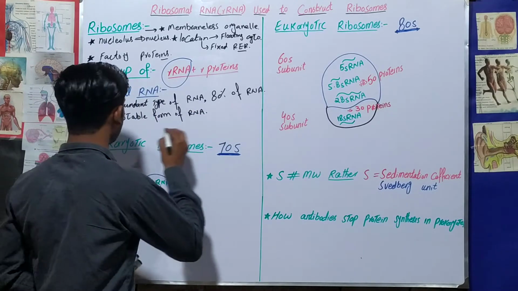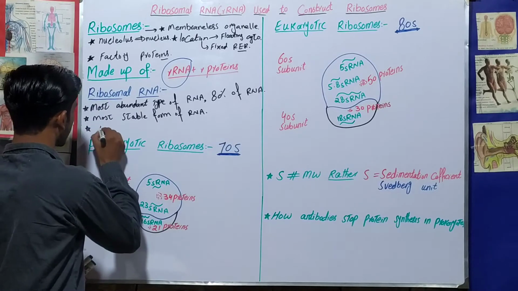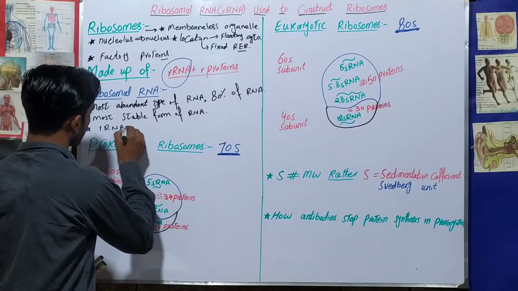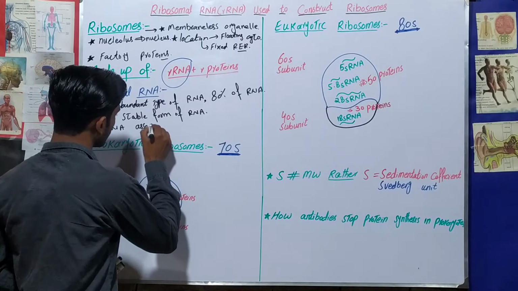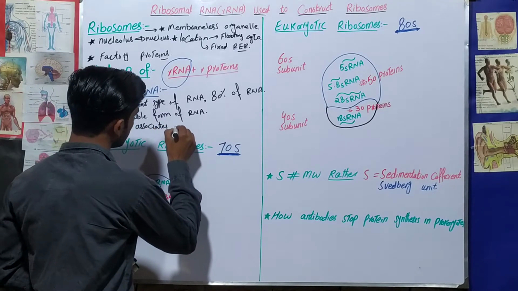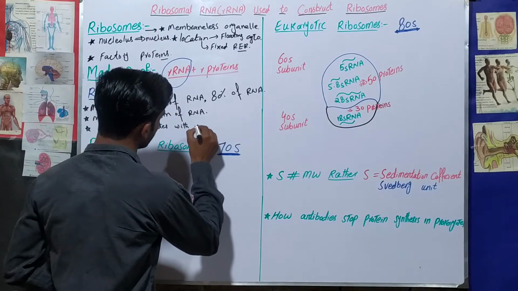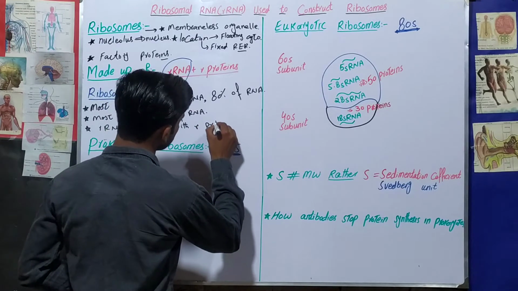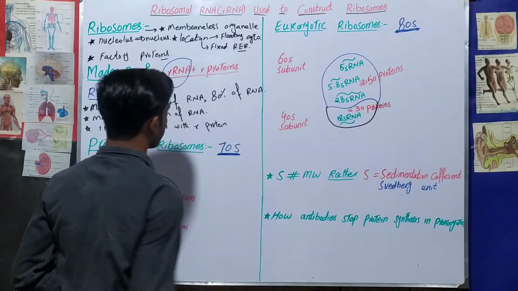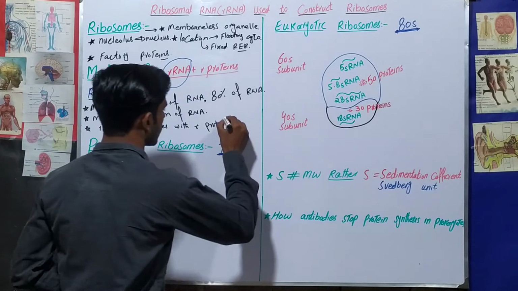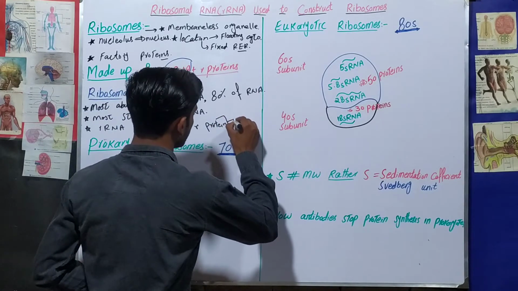If you talk about the third one, these ribosomal RNAs associate with ribosomal proteins, and they form a machinery structure.